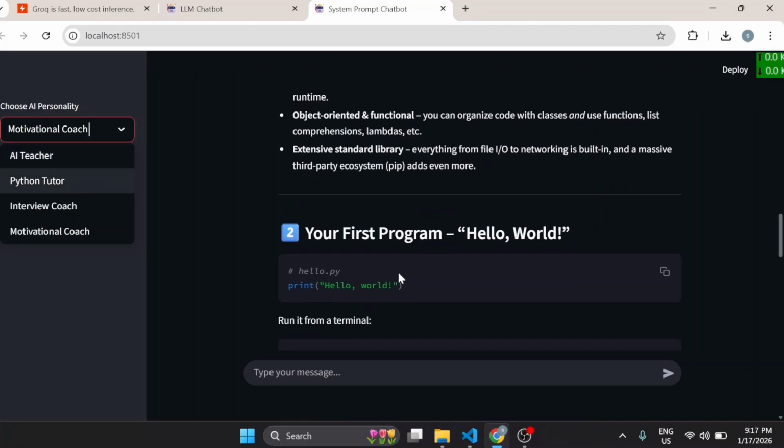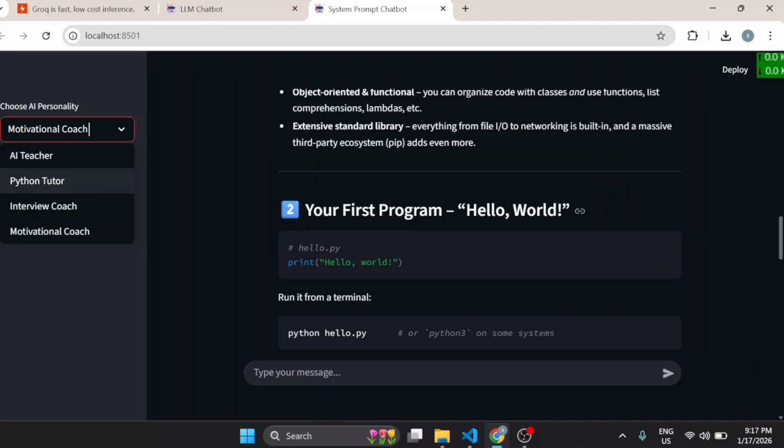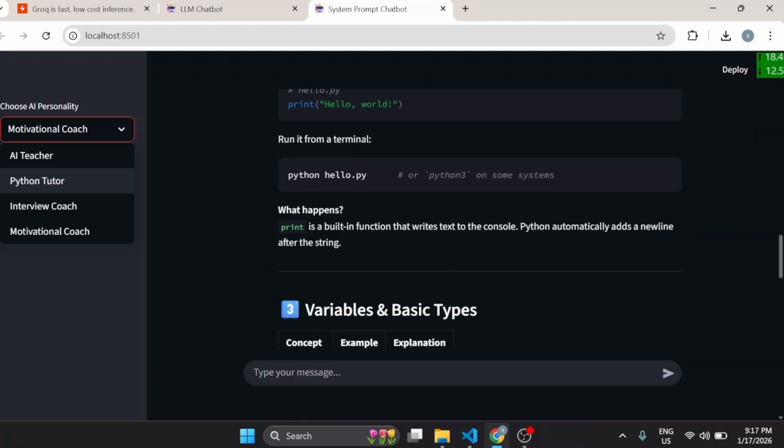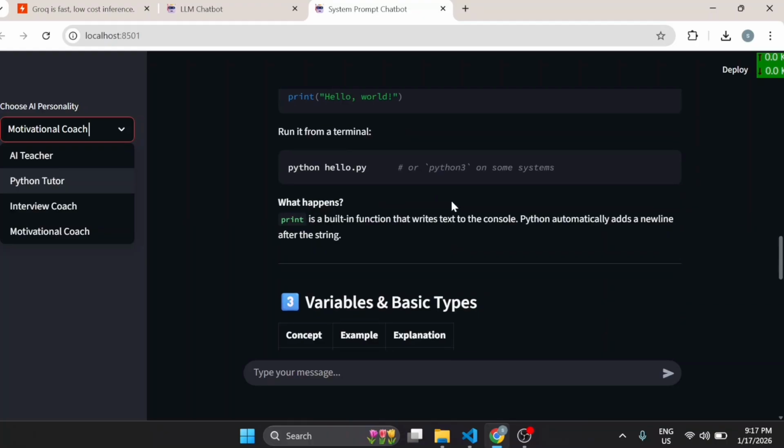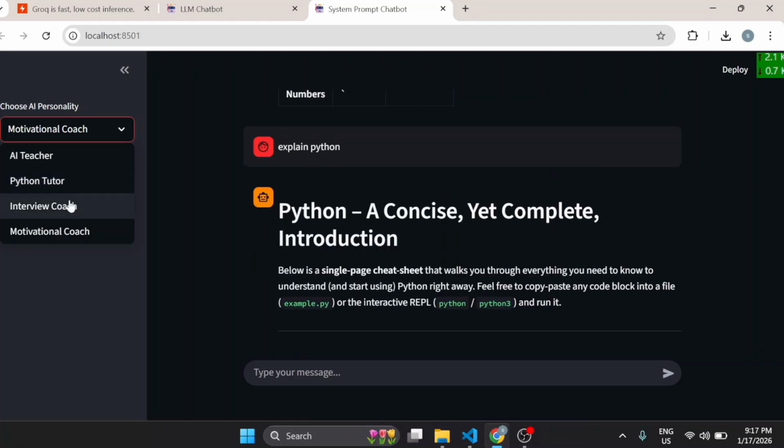If you see the Python tutor reply, it also shows your first programming hello world, okay? Print hello world, and run it in a terminal like python hello.py. So this is the difference between those two answers. Now we will see the interview coach answer.